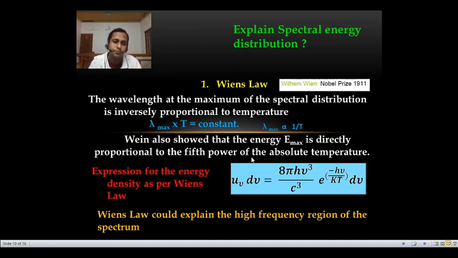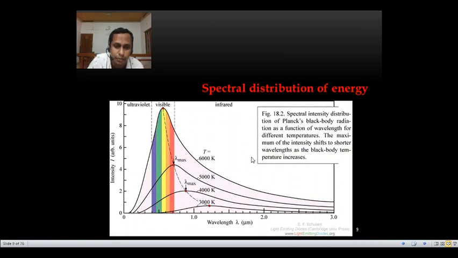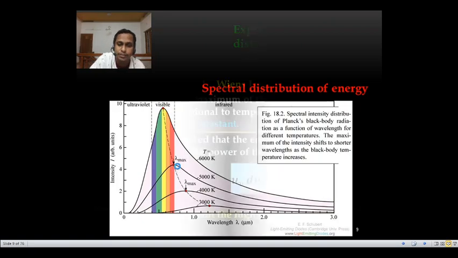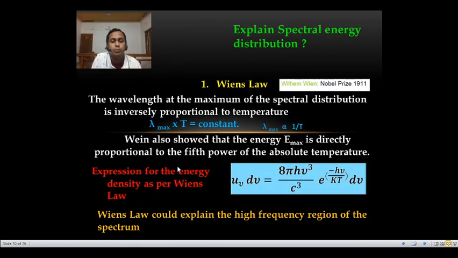So in this situation, Wien proposed his Wien's law. According to Wien's law, the wavelength at maximum of spectral distribution, that is lambda max, is inversely proportional to temperature. He concluded that this lambda max is inversely proportional to temperature. We already concluded that lambda max shifts towards the lower wavelength side as the temperature increases. So Wien proposed that lambda max times T is constant, or lambda max is inversely proportional to temperature.